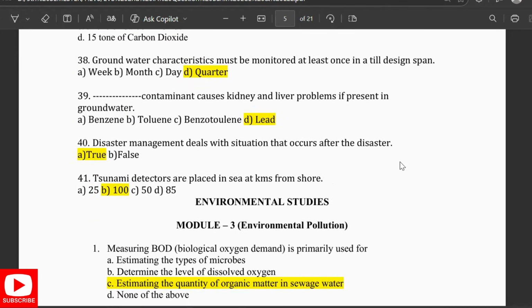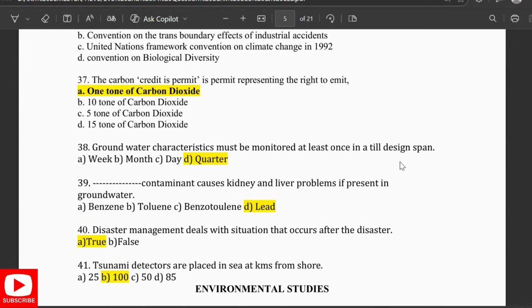Groundwater characteristics must be monitored at least once in a design period. Lead contaminant causes kidney and liver problems if present in groundwater. Disaster management deals with the situation that occurs after the disaster. True. Tsunami detectors are placed in the sea 100 kilometers from the shore.